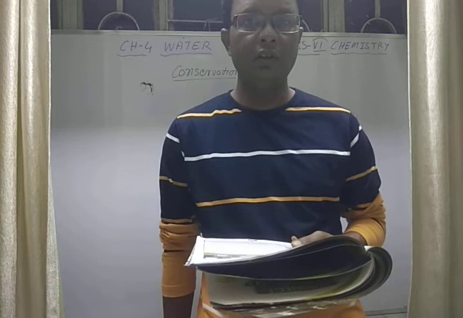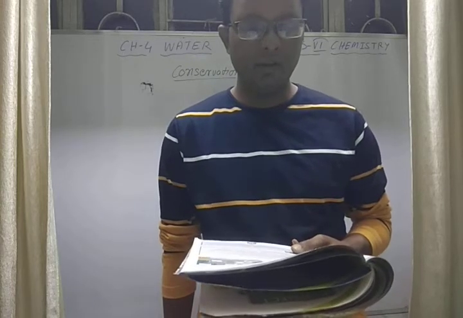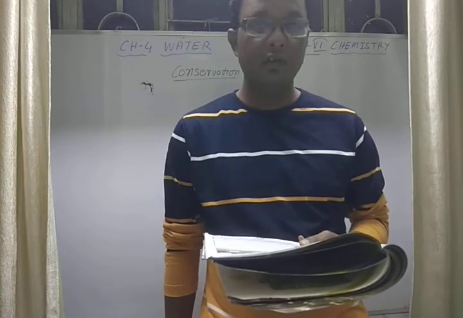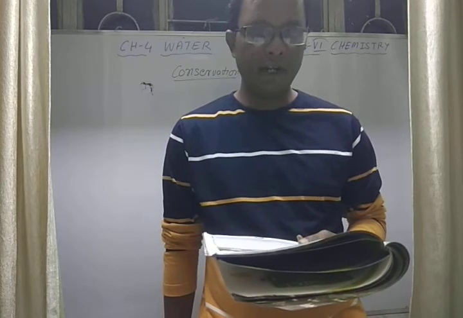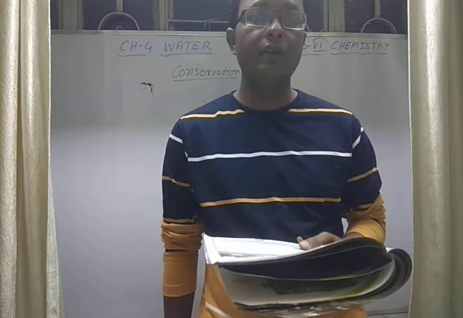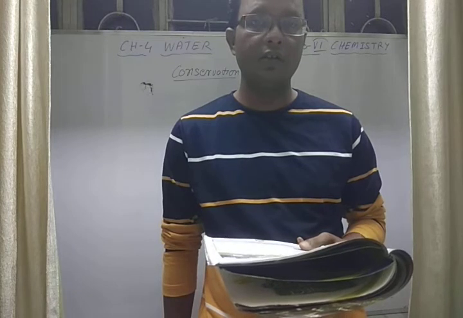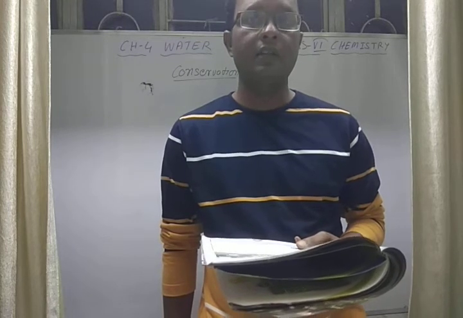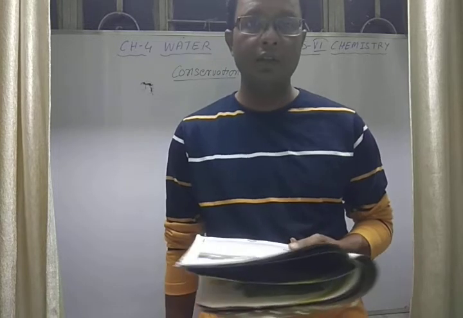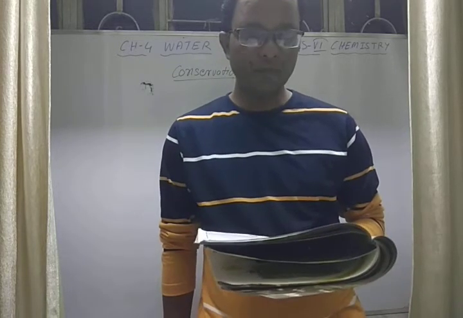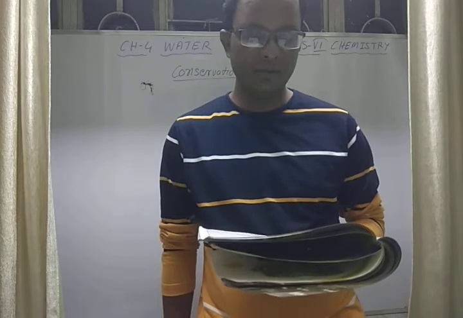If we follow them, we can conserve water. Prevent leakage from taps and pipes. We always have to be aware whether there is leakage in pipes and taps. If there is leakage, we have to repair it as soon as possible.